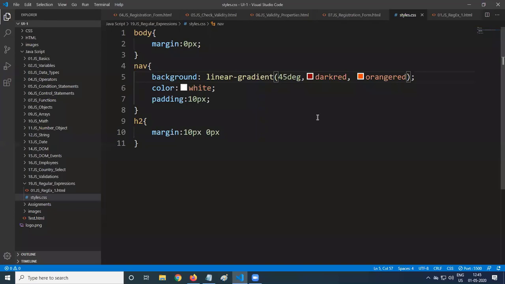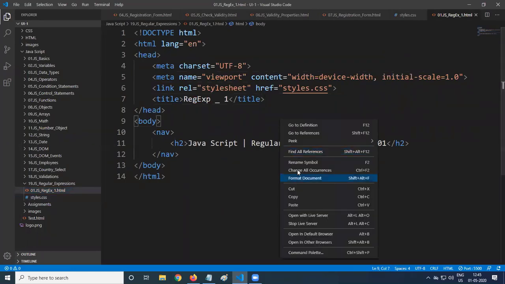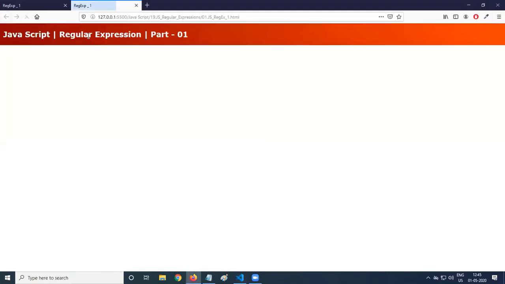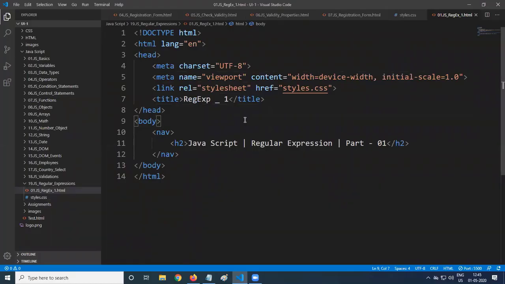In this lesson, we are going to talk about regular expression. This is our styles.css. We have got a separate folder for that. Open regex1.html; this is the structure we have created. Regex_1 part 1: how to work with regular expression, or what is basically a regular expression?